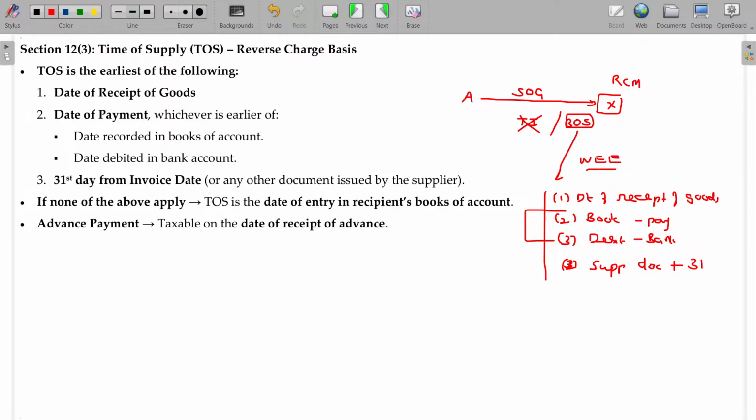What will you do? Sir, I purchased 10 lakhs rupees worth of goods, sir. For that GST of 1.8 lakhs, I have to pay, sir. So what do you do? Try to hide that.